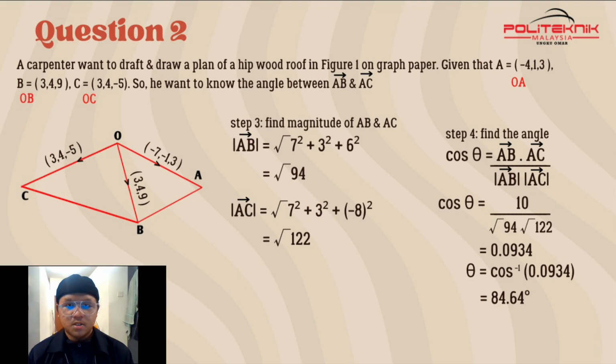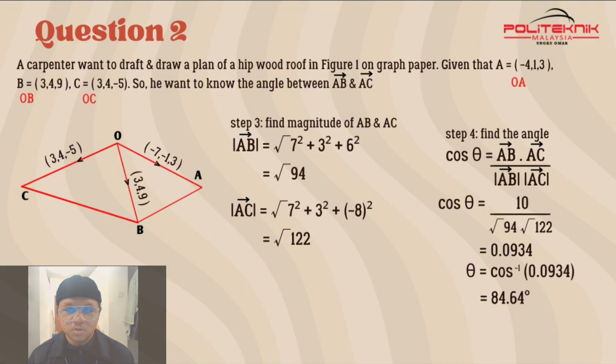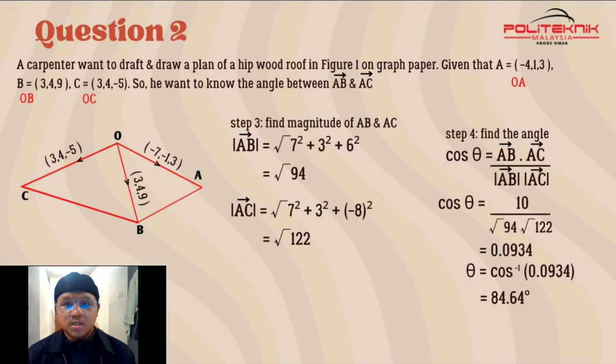For step 3, or the final step, we must find the magnitudes of AB and AC. The magnitude of AB equals square root of 7 squared plus 3 squared plus 6 squared. The answer is square root of 94. For AC equals square root of 7 squared plus 3 squared plus negative 8 squared, and we get square root of 122. And after that, we must find the angle.